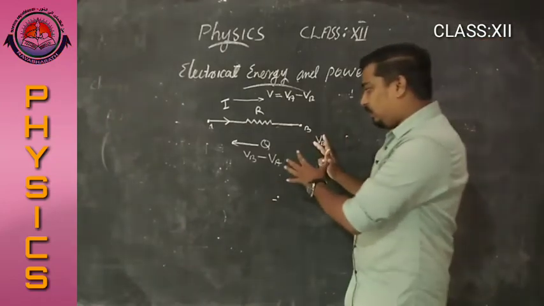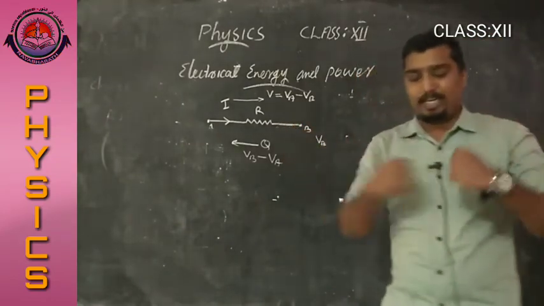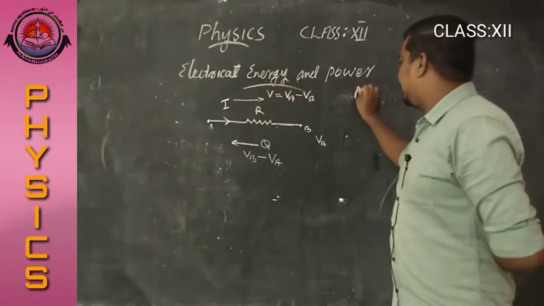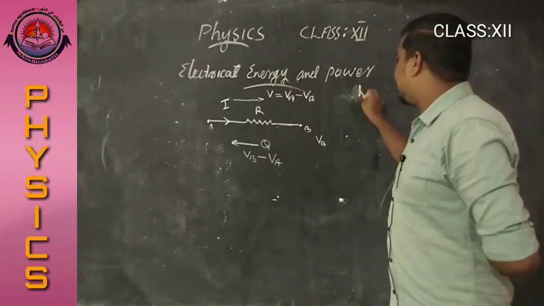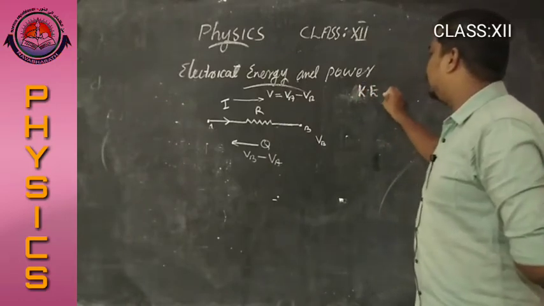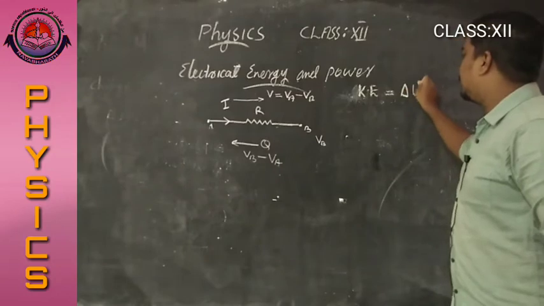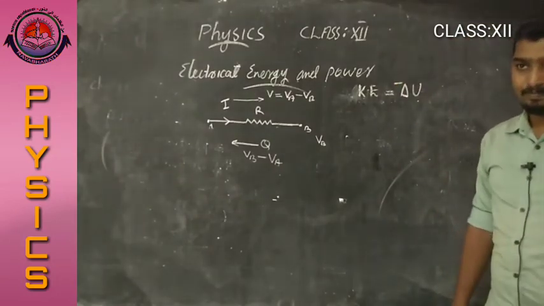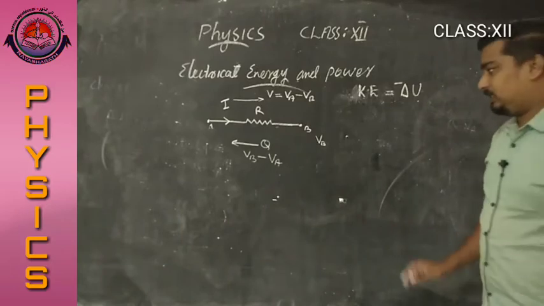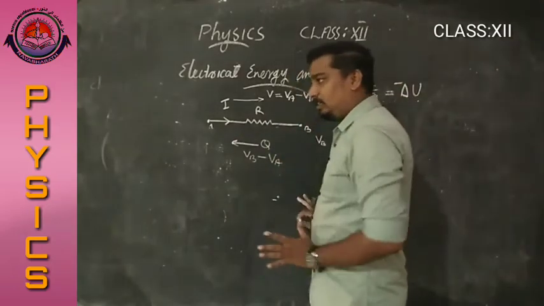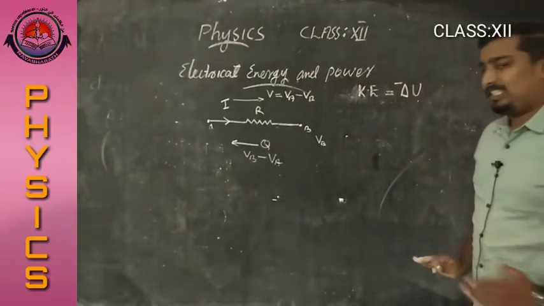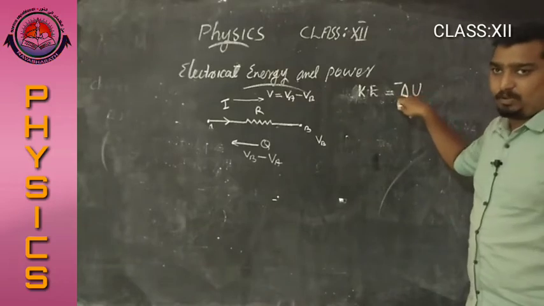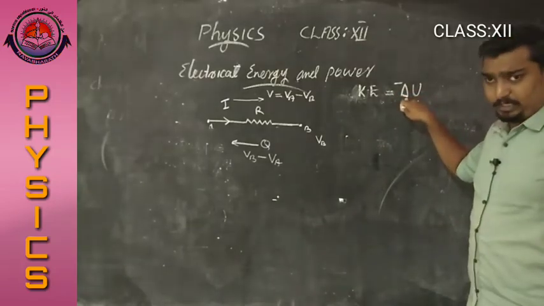If there is no collision between these free electrons, then the kinetic energy is equal to the negative of the change in potential energy. Okay, here there is no collision. At that time the kinetic energy is equal to the negative of the change in potential energy of the charge.